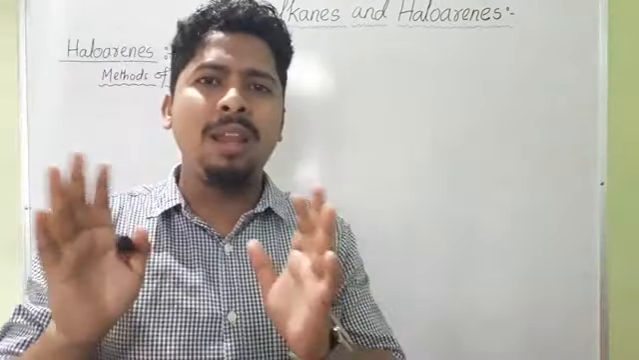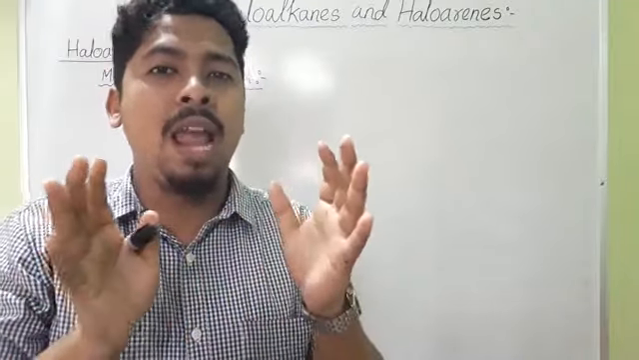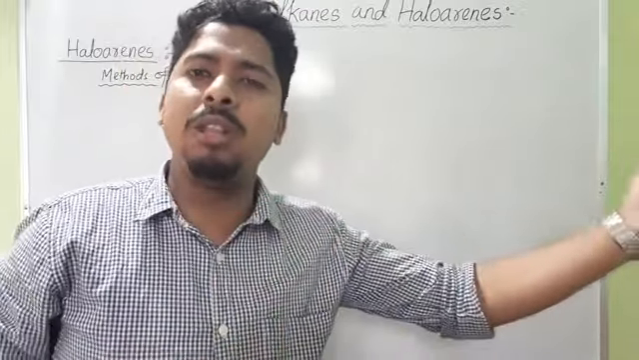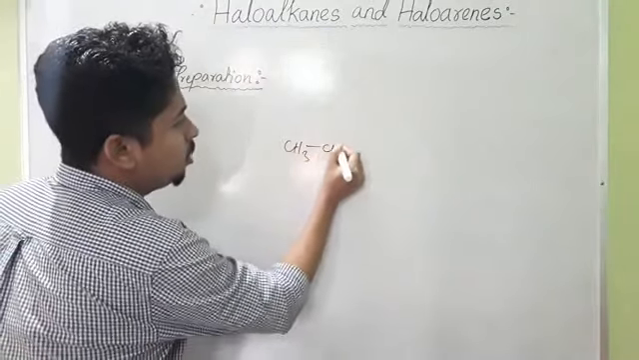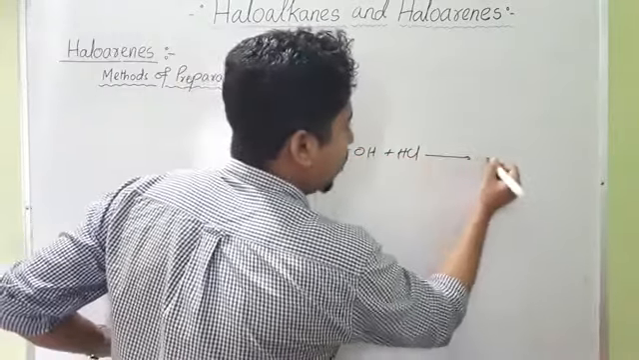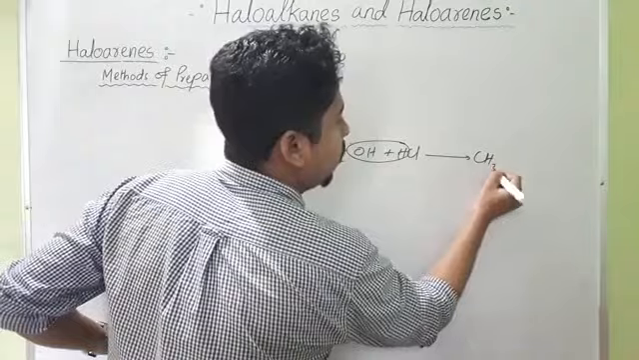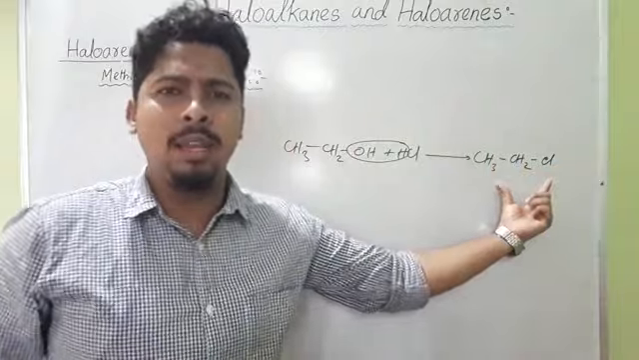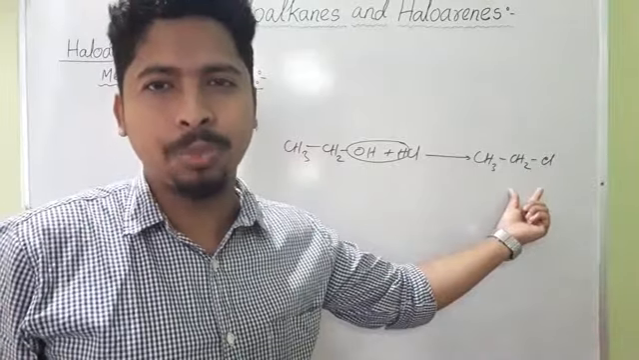While preparing haloalkanes, we have seen that they can be conveniently prepared from aliphatic alcohol. This aliphatic alcohol on treatment with halogen acid gives the corresponding haloalkane. Suppose we write the reaction here: CH3CH2OH plus, suppose, HCl, which is a halogen acid. Water will be removed, and we will get CH3CH2Cl, which is a haloalkane. That means by treating this alcohol with any halogen acid, we can prepare the haloalkane.